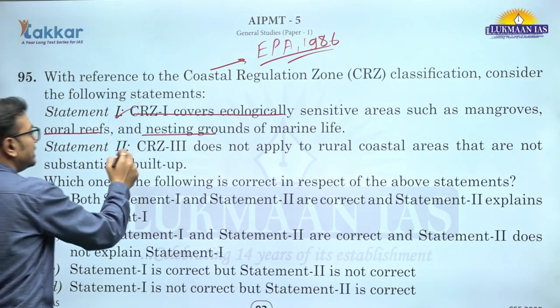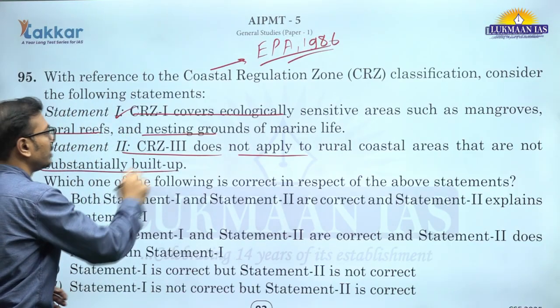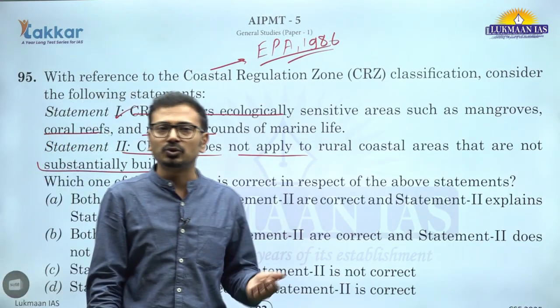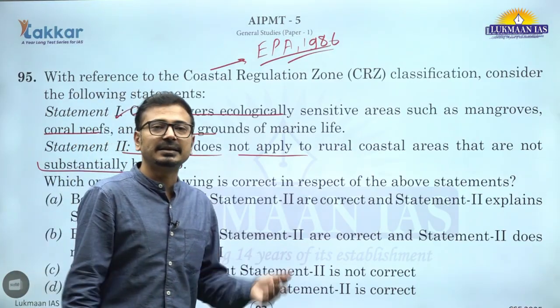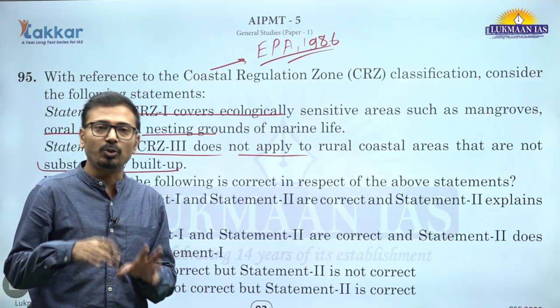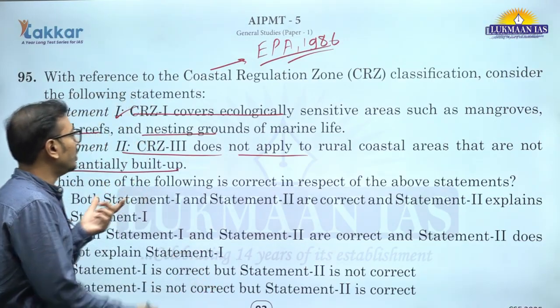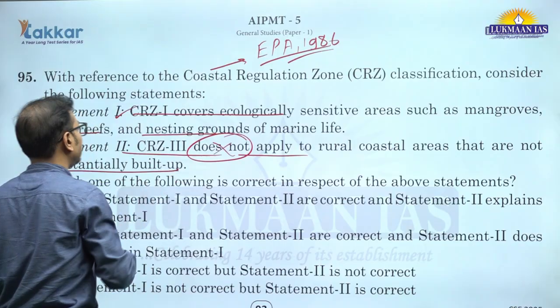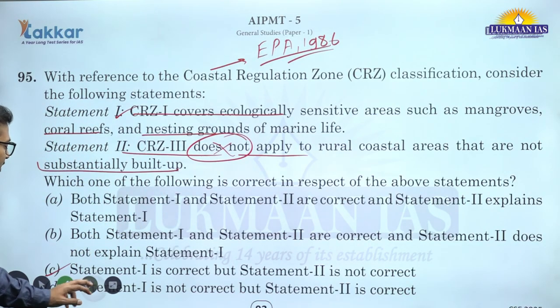This is correct. CRZ 3 does not apply to rural coastal areas that are not substantially built. Now see, CRZ 2 is specifically for built-up urban areas, and CRZ 3 is for rural areas, which do not have an urban character, both undeveloped as well as developed. So this 'does not apply' is incorrect, we can say the second statement is incorrect. So we got the answer, C is the correct answer.